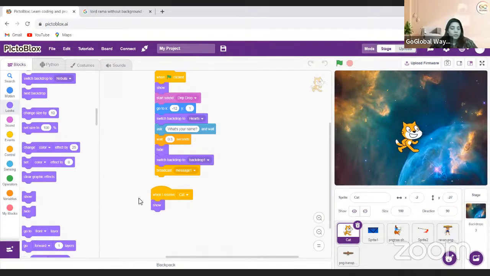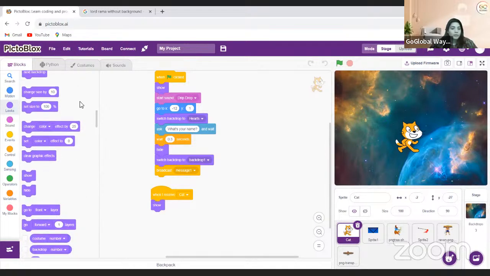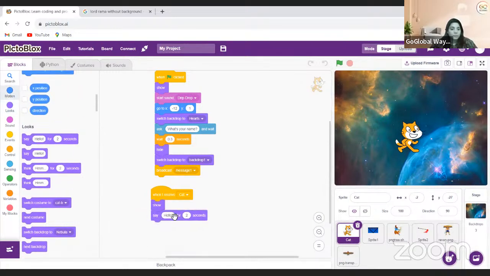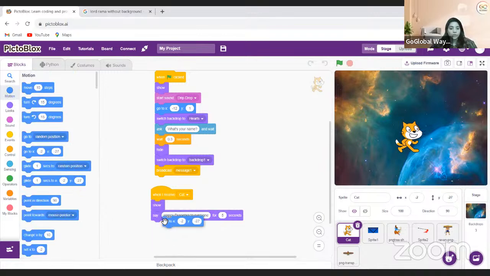My cat will say now. So I will come over here and she will say, Happy Dussehra to everyone. And going to say for 5 seconds, suppose, and this will be the position.